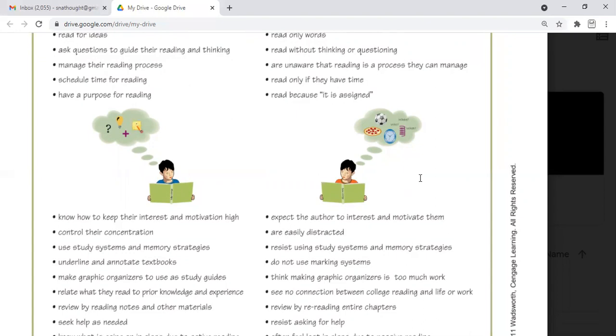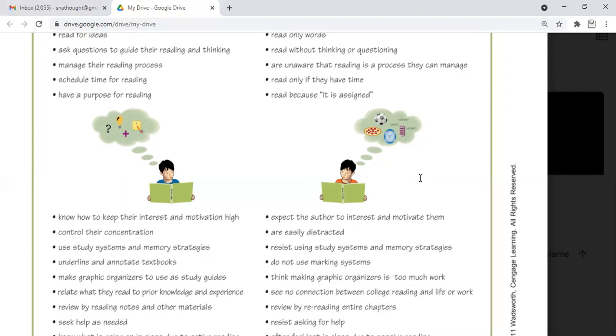Active readers use study systems and memory strategies, but passive readers resist them. Active readers underline and annotate the textbook, underline and highlight it, but passive readers don't use a marking system.